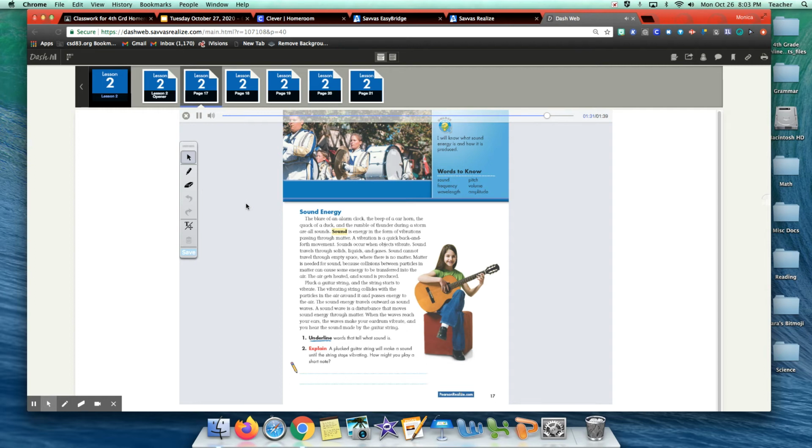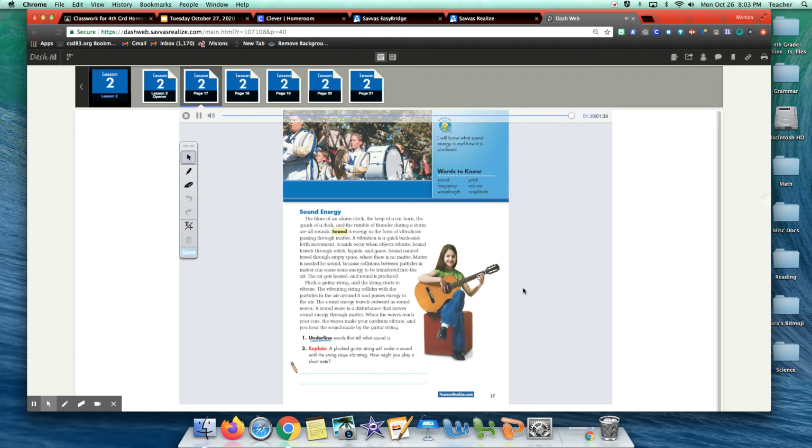1. Underline words that tell what sound is. 2. Explain. A plucked guitar string will make a sound until the string stops vibrating. How might you play a short note?